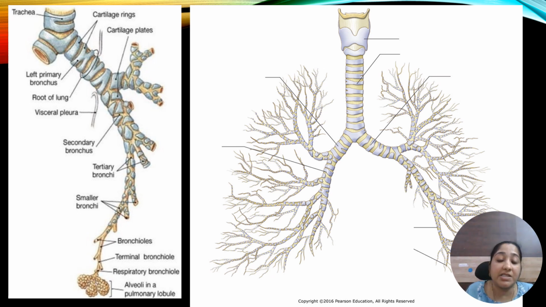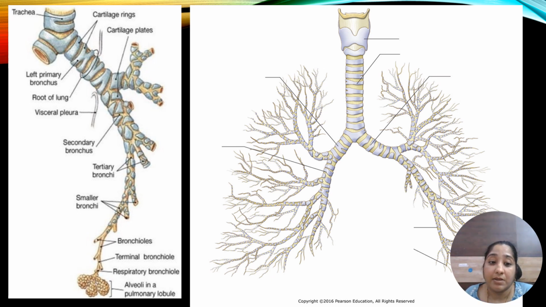They are made up of hyaline cartilage. Why do they cover it? To protect the trachea from collapsing and closing.